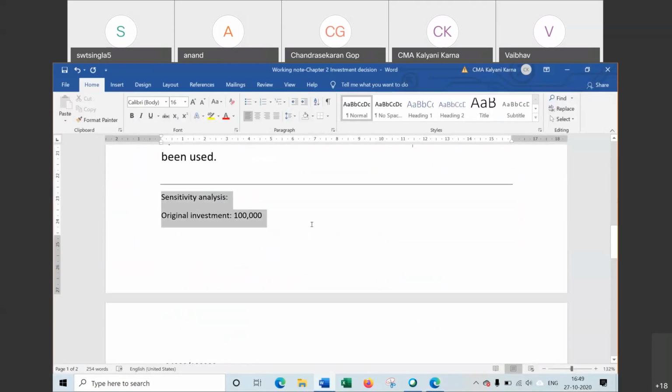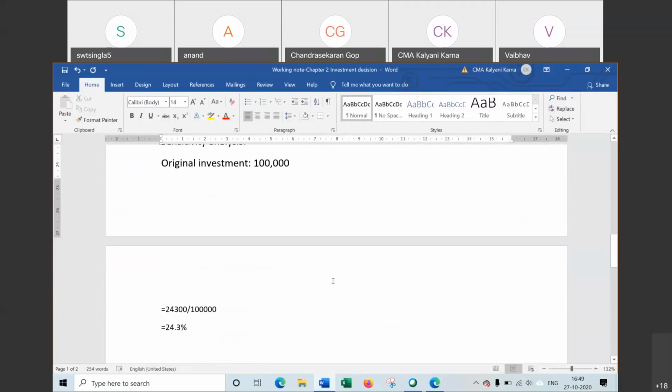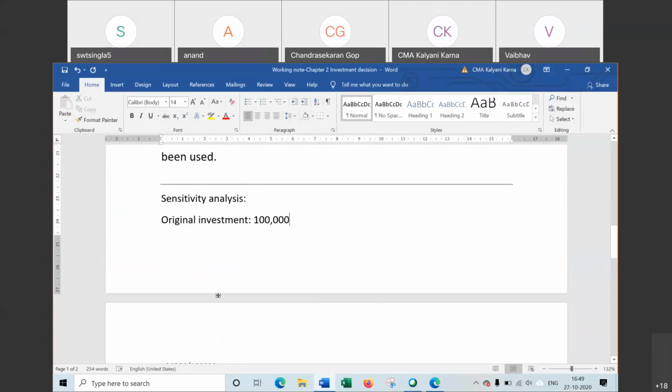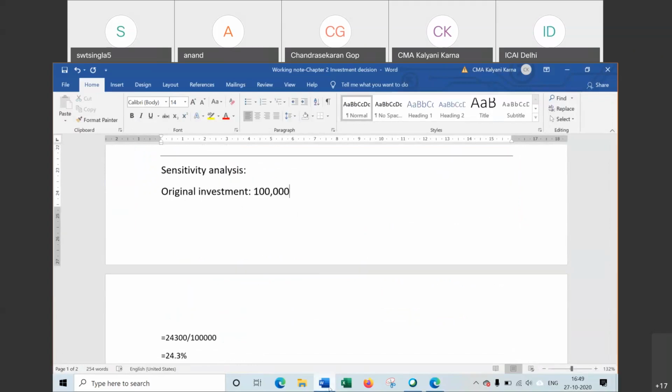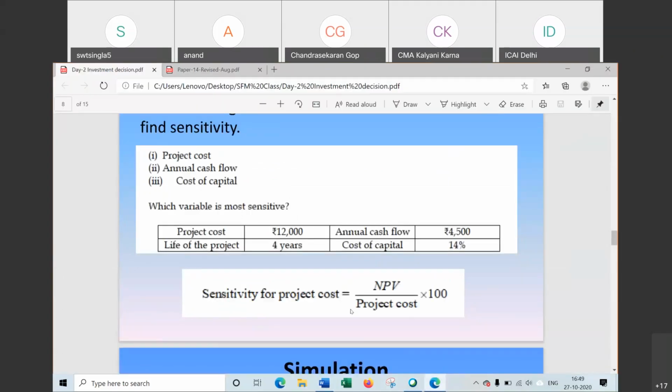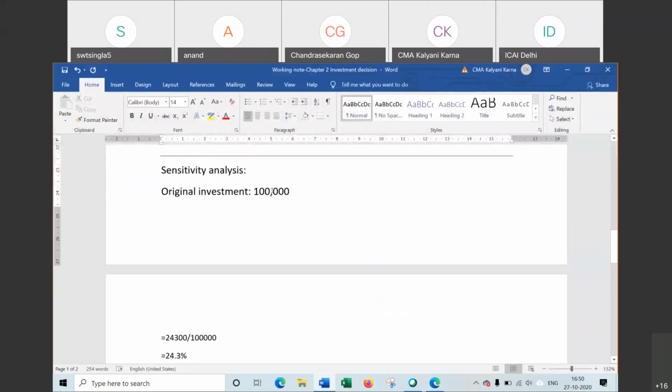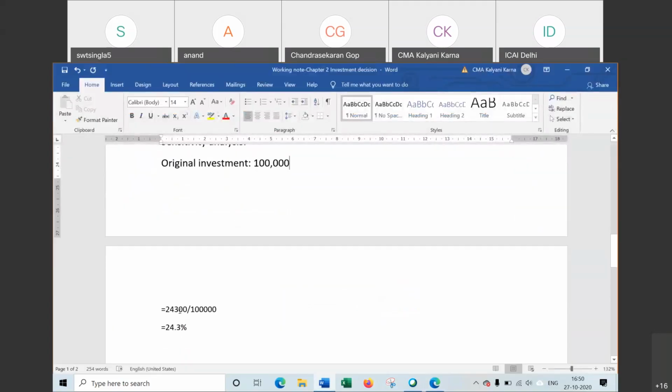Sensitivity analysis. In this question, original investment is given as 1 lakh, and NPV. First step we have to find NPV, because the formula for sensitivity is NPV divided by the factor with respect to which we want to find it. So find out NPV. Step 1 will be computation of NPV. So we have to find NPV at 10%. Question is 1 lakh investment and NPV we have to find. Now NPV here is 24,300 and it has been computed here.